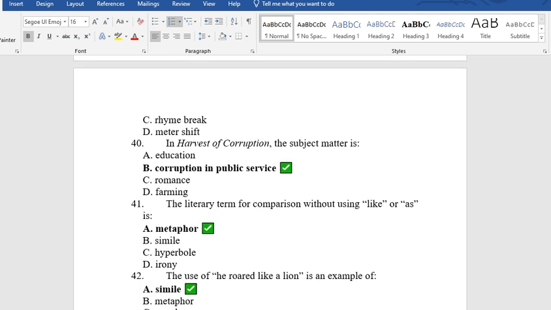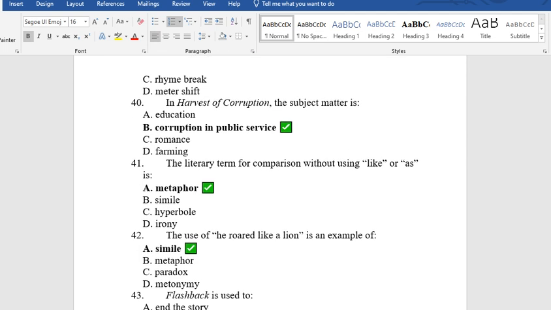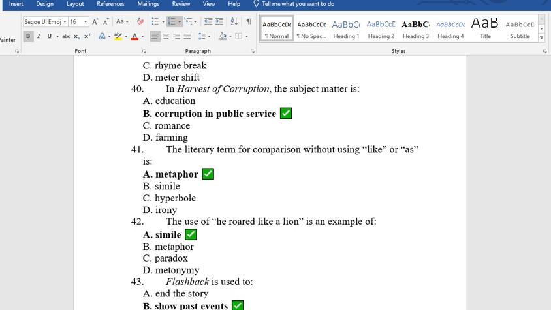Question 40. In Affairs of Corruption, the subject matter is A. Education, B. Corruption in public service, C. Romance, D. Farming. The answer is B. Corruption in public service. This text was also in a WAEC syllabus, I think before 2021. Affairs of Corruption is an African play by a Nigerian author.